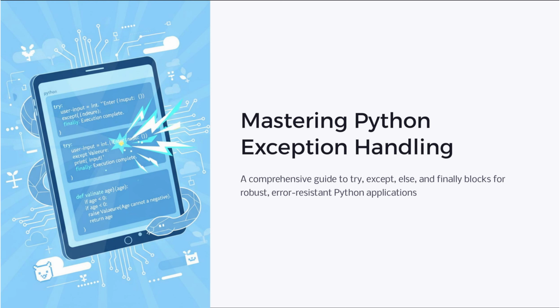Mastering Python. Exception handling involves understanding try, except, else, and finally blocks. These constructs ensure robust applications by managing errors gracefully. The try block tests code for errors, except handles exceptions, else executes if no errors occur, and finally runs code regardless of the outcome. This structure enhances program stability and user experience.